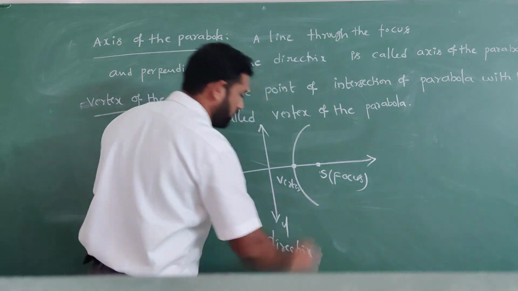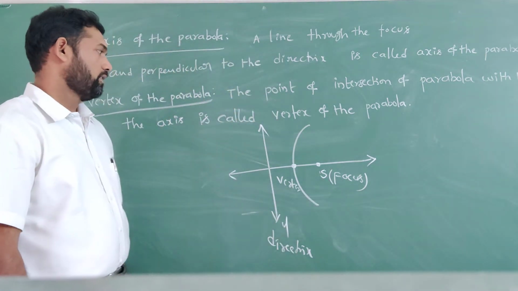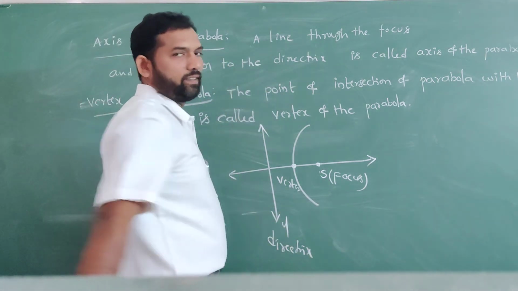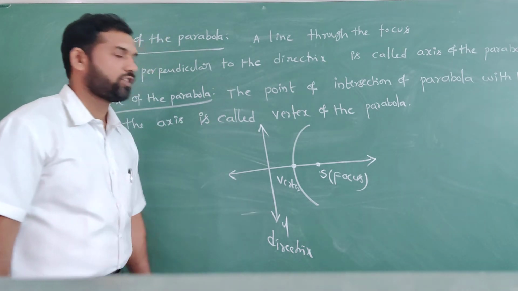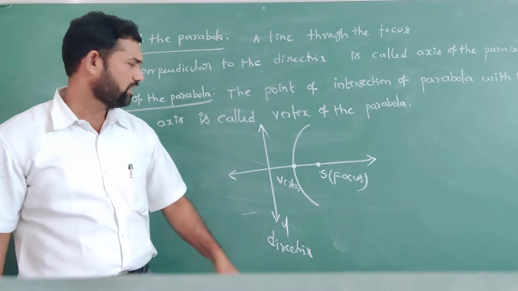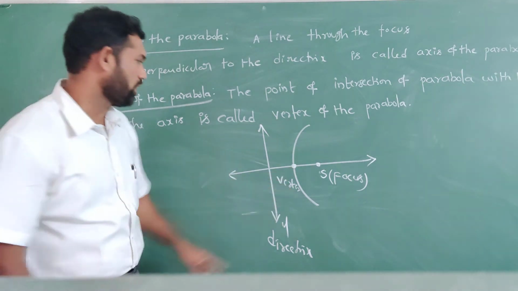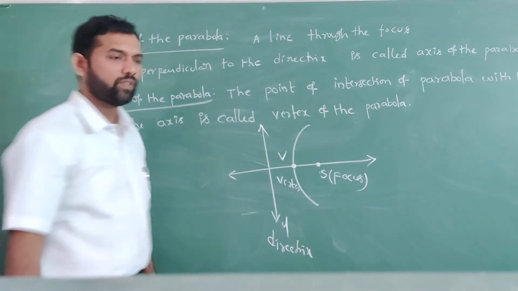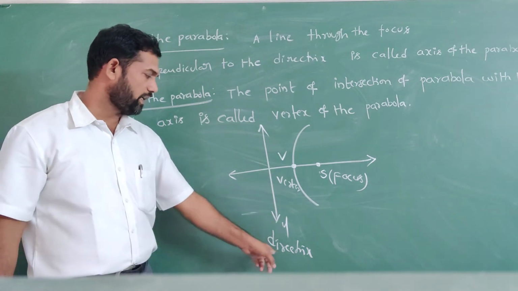This is the focus, denoted by F or S. This is the vertex. The parabola shape is like this.